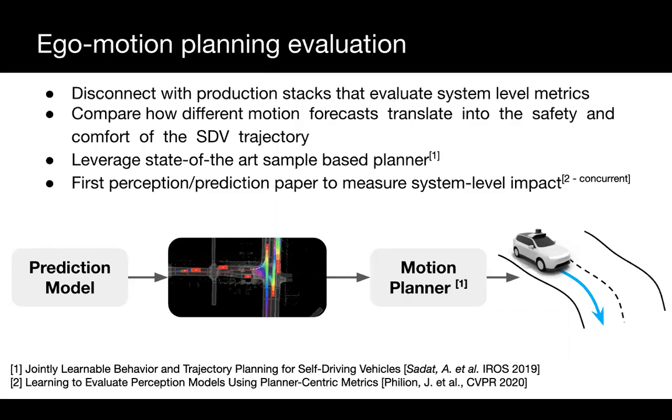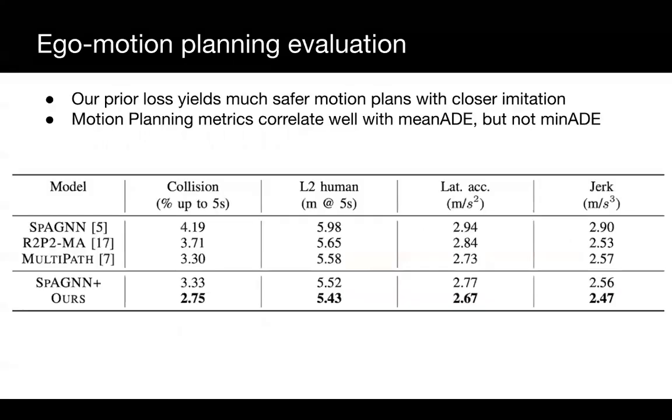We highlight that this sort of evaluation of the system-level impact has been overlooked by previous perception and prediction papers, despite its evident importance. We find that our model with prior loss, which had better precision but worse recall, enables much safer motion plans with a 17% drop in collisions from the strongest baseline, closer imitation of the human expert demonstrations, as shown by L2Human, as well as mild improvements on comfort metrics. These results show that motion planning performance doesn't necessarily correlate with minimum ADE, the most commonly accepted metric for motion forecasting, but rather with mean ADE, the average error across samples.